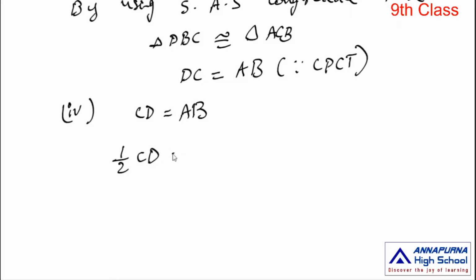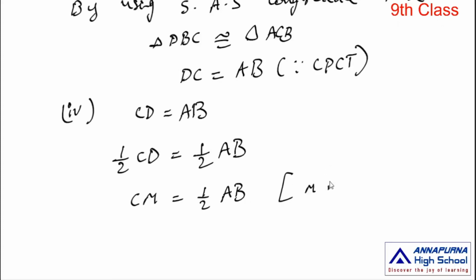Half of CD is equal to half of AB. Half of CD is equal to CM, because M is the midpoint of CD. So CM is equal to half of AB. This is the fourth condition.